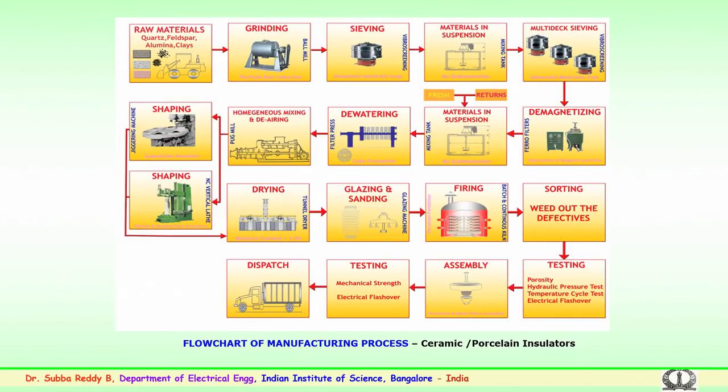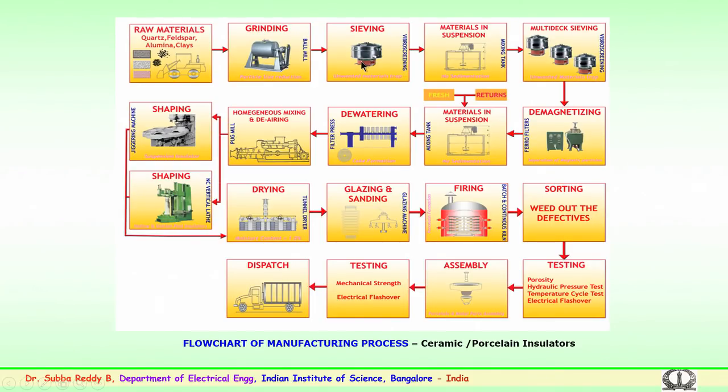So, this gives the entire flow chart of the manufacturing process we have been discussing. We can see the raw materials as mentioned, which could be quartz, feldspar, alumina, clays, several of these. They are mixed using ball milling, and this slurry is passed on for further grinding to fine particles.